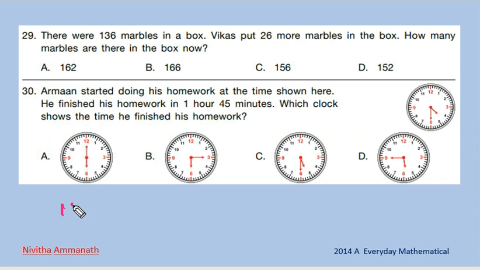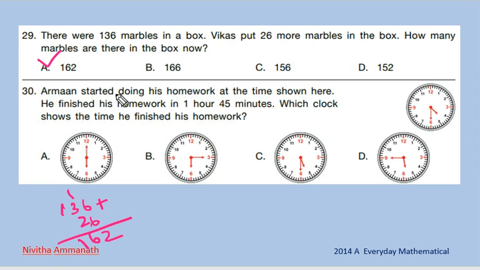So we have to look at 136 plus 26. 26 more he put. So 6 plus 6, that is 12. 2, 1 carry over. 1 plus 3, 4. 4 plus 2, 6. 1. 162. So A is the correct option.